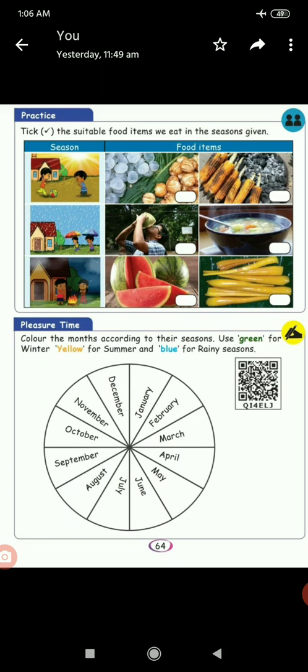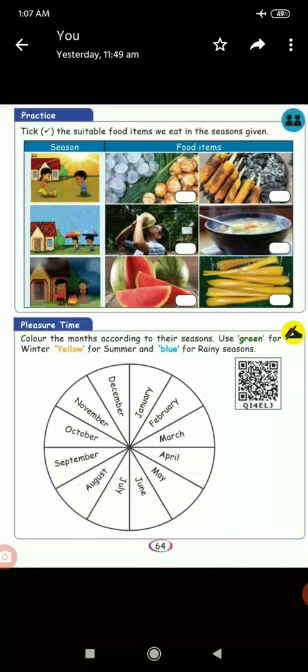Next, see the picture. The second one is rainy season. The food items are soup and tender coconut, isn't it? Since the season is rainy, you choose food that is hot or cool, right? So you want to eat hot. Hot soup is suitable for rainy season.